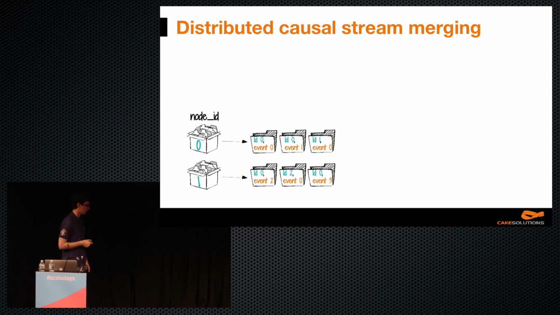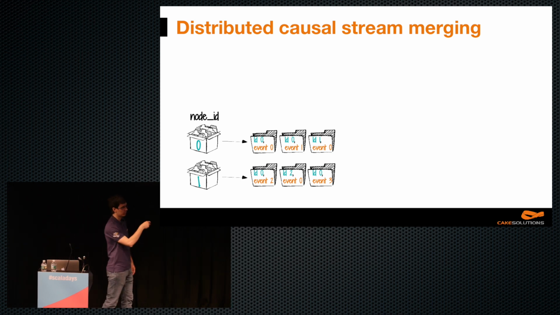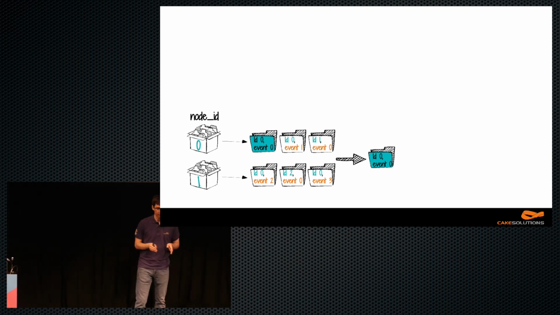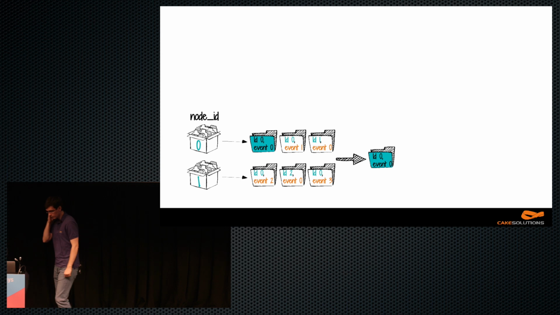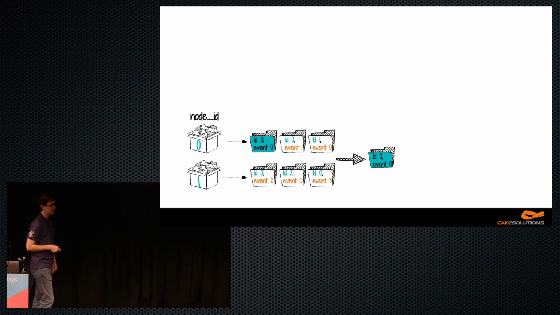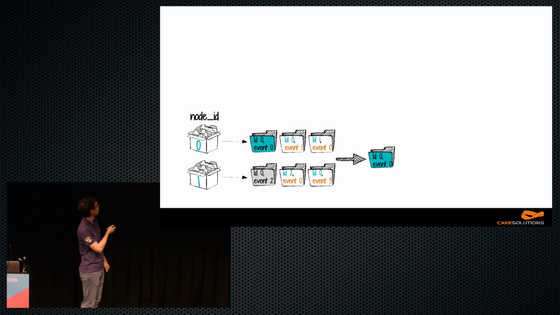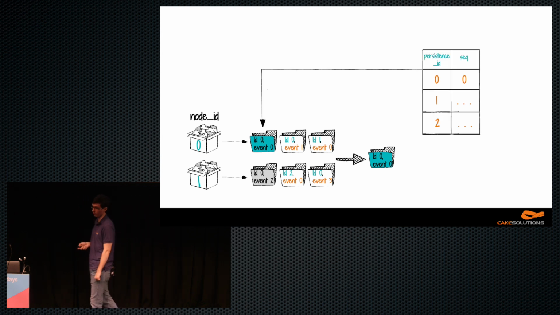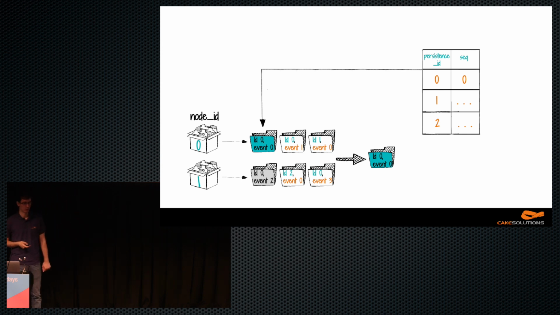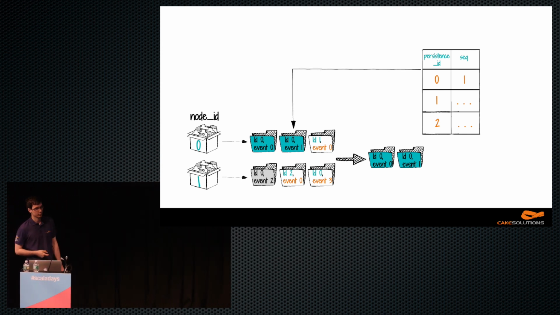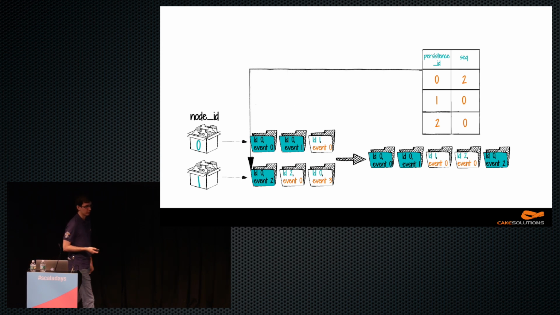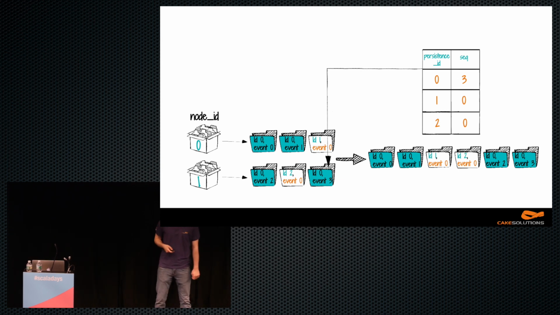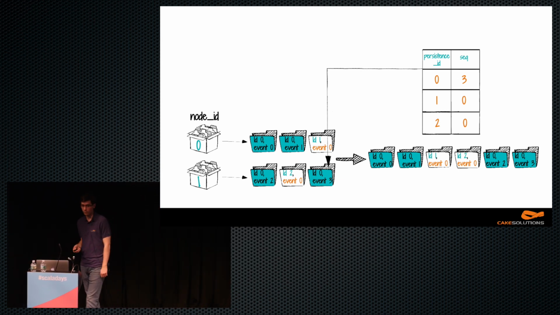So the way this applies to our use case is that we have these multiple physical streams, these write-ahead logs, but we need to merge them into a single stream where we define the order of events. We can merge this one, event 0 for ID 0, but because we're merging in parallel, we cannot merge this one because it is event 2 and we're expecting event 1. So what we need to do is to maintain some sort of buffer of the last merged ID for the particular persistence ID, and we just progress this buffer and this pointer until all the events are merged. And therefore, we maintain the causal consistency, the stronger form of consistency that we needed, which is very similar to event time processing that we talked about before.